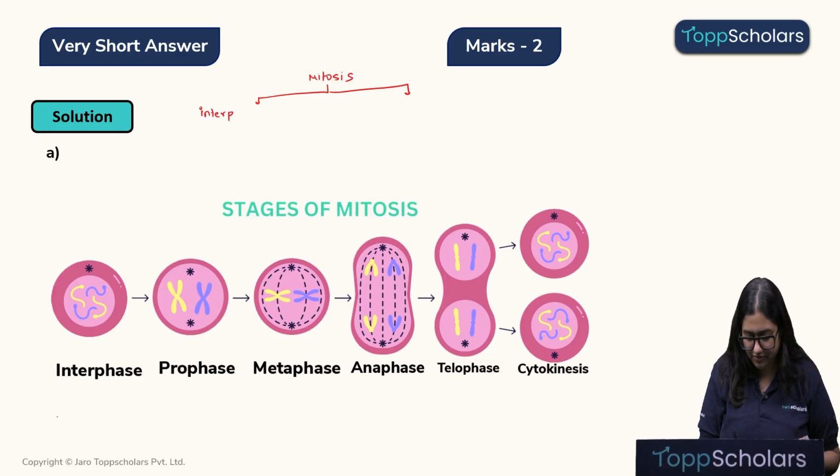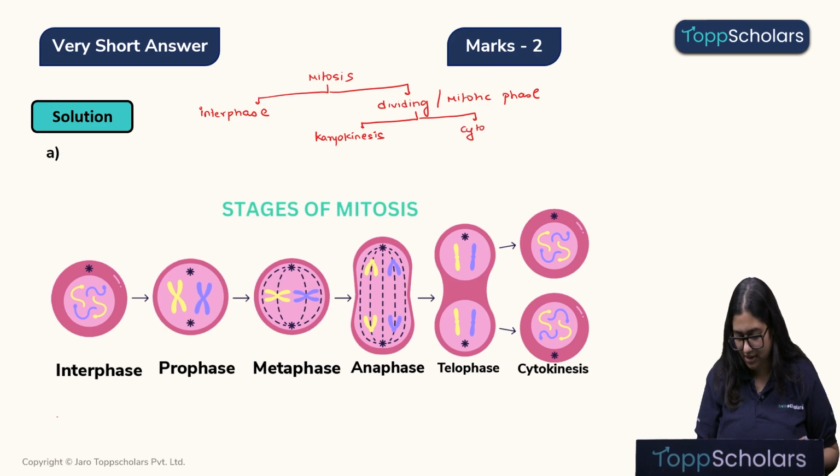We have the interphase and we have the dividing or the mitotic phase. The dividing or the mitotic phase is further classified into two more phases, that is karyokinesis and cytokinesis.